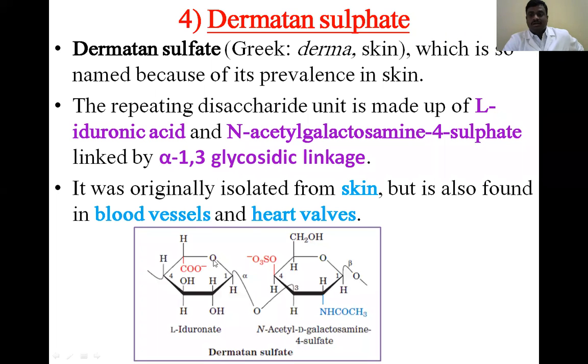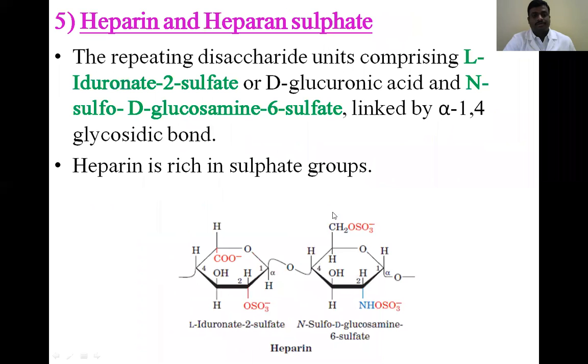Dermatan sulfate is mostly present in the walls of the blood vessels, heart valves, and the skin.